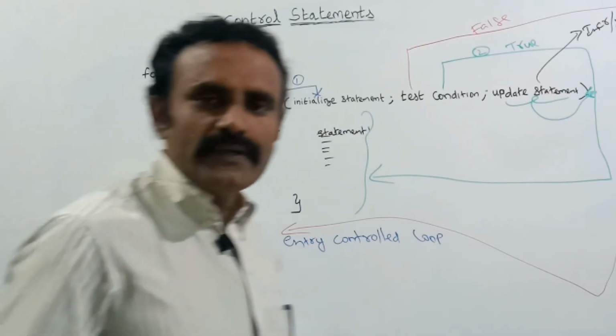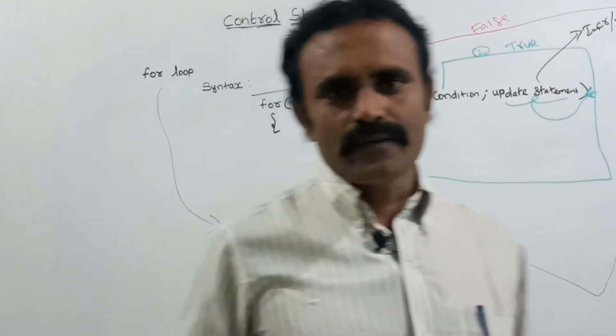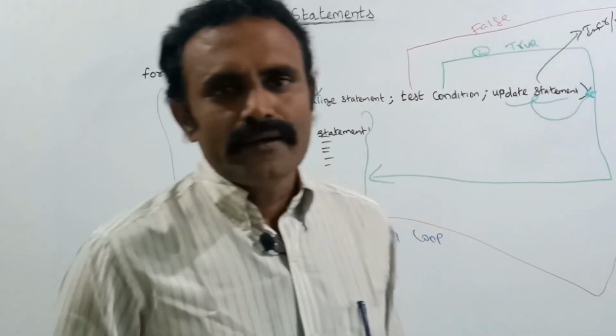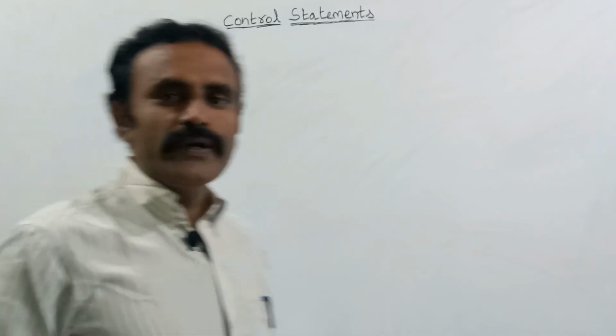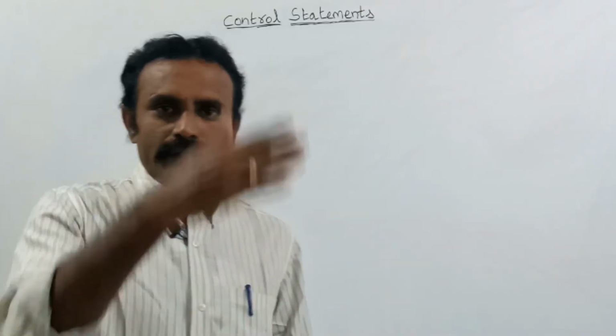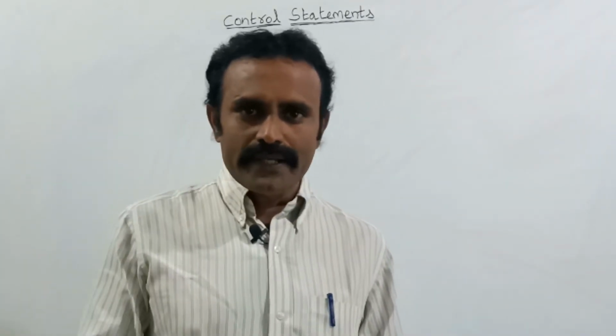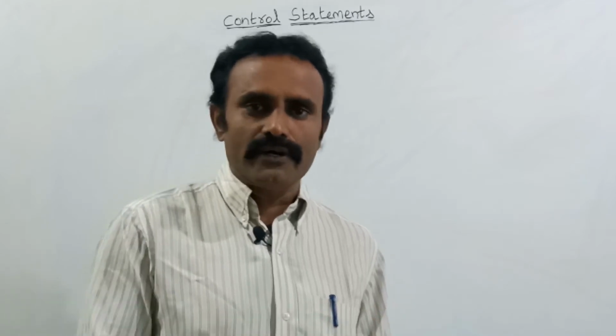See, now let us see a simple example. Now we are going to print a series of numbers with the help of the for loop.